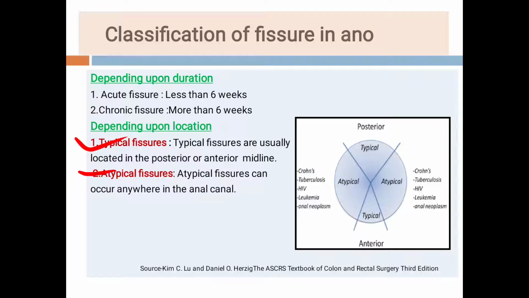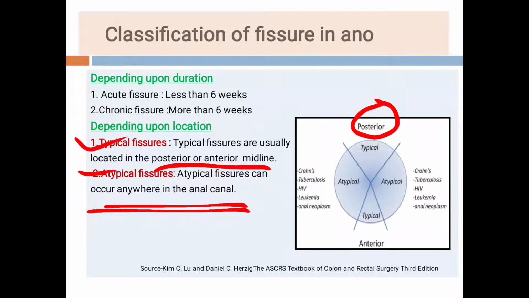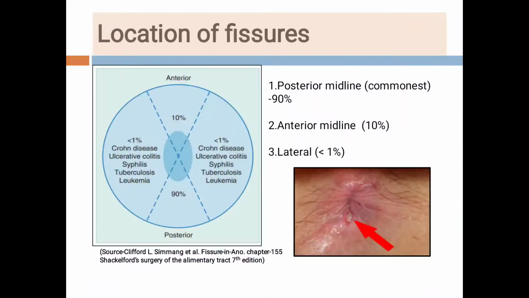Typical fissures are usually located in the posterior or anterior midline, and the atypical fissures can occur anywhere in the anal canal. Now see this diagram. So this is the posterior part and this is the anterior part. The typical fissures are situated in the anterior midline and posterior midline, and the atypical fissures are situated laterally, or they can occur anywhere in the anal canal.